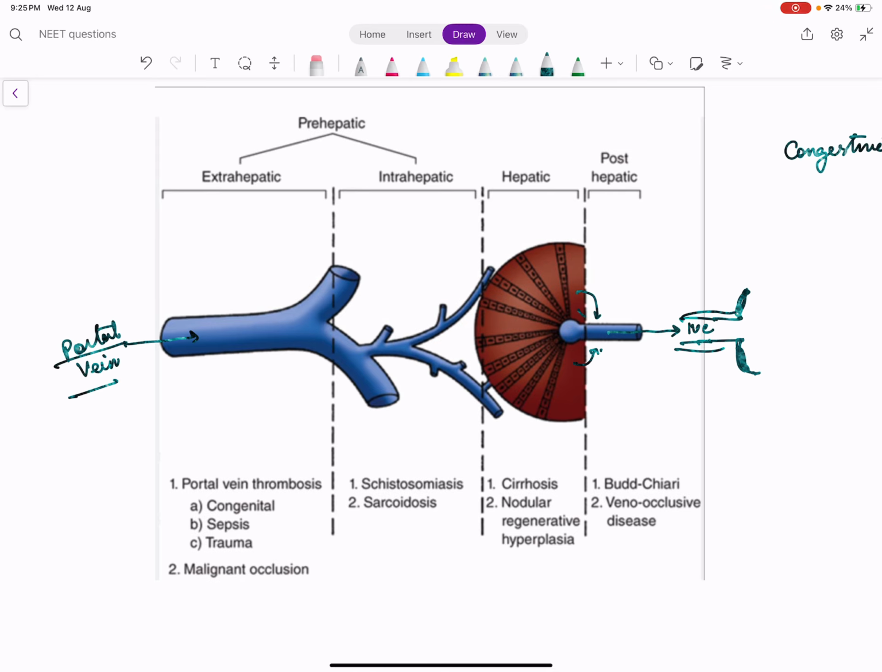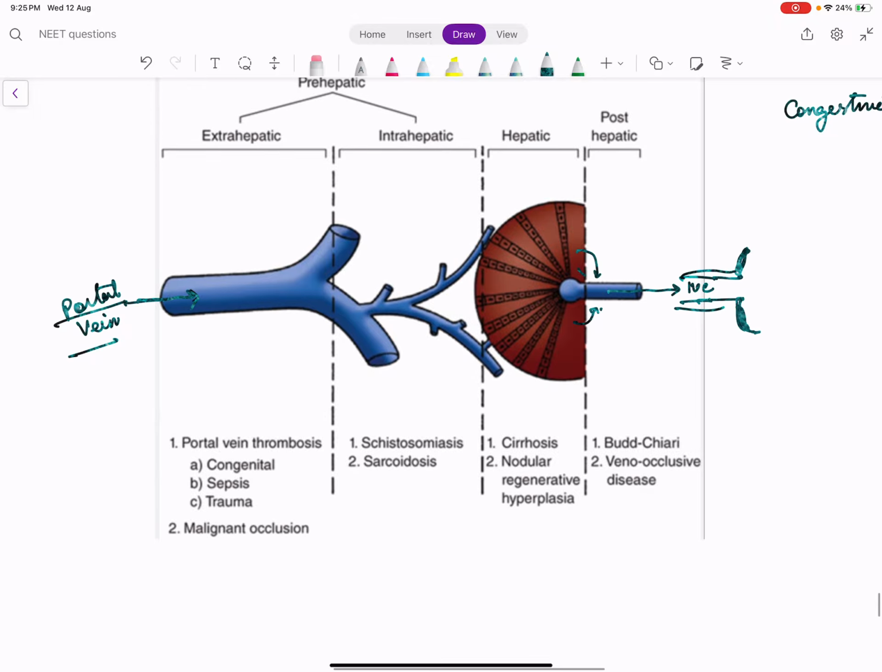So when the liver is cirrhotic, what happens? The blood flow from the portal vein into the liver gets obstructed, right? So the portal vein pressure increases. Whenever the portal vein pressure is more than 12 millimeters of mercury, we call it portal hypertension.